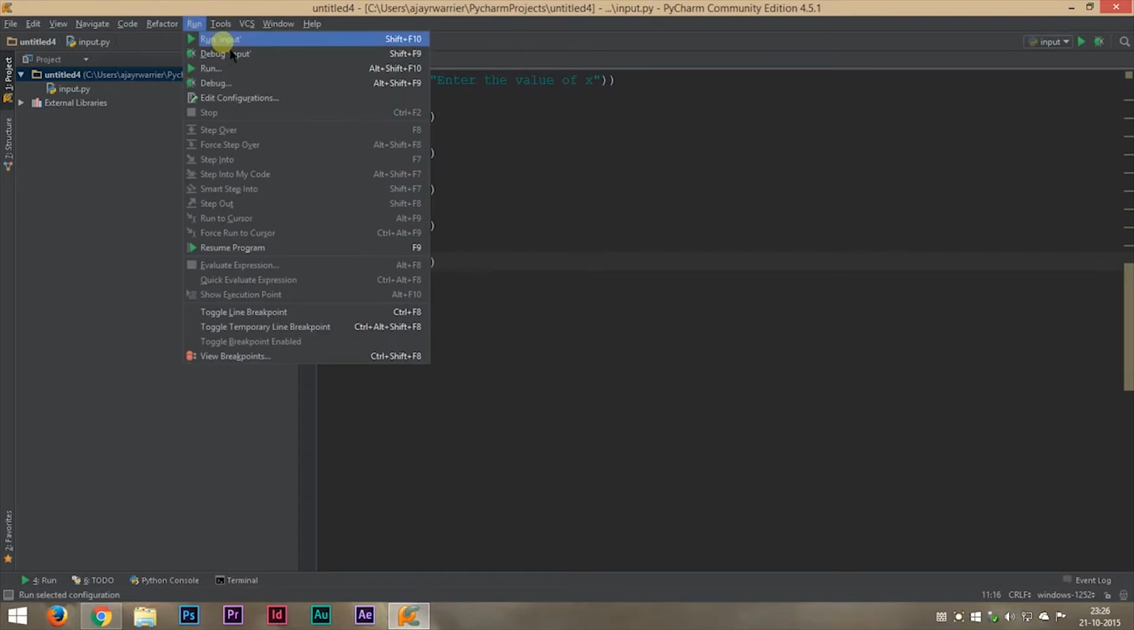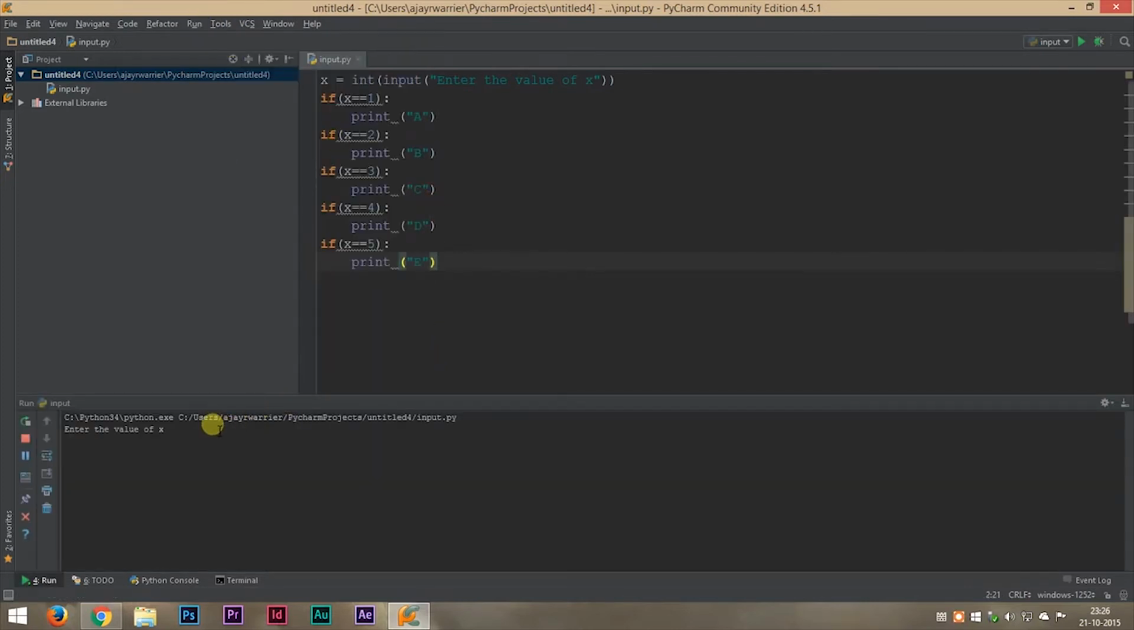So now let's run this. Enter value of x, we'll enter the value 2 and we'll get the output b. So hey, this program is working properly. Why do we need an else statement here? Now I'll tell you why.